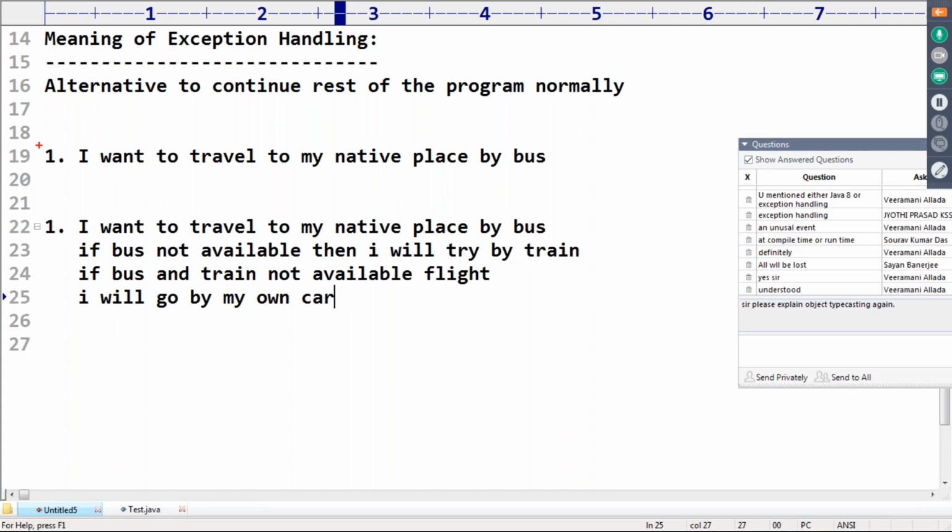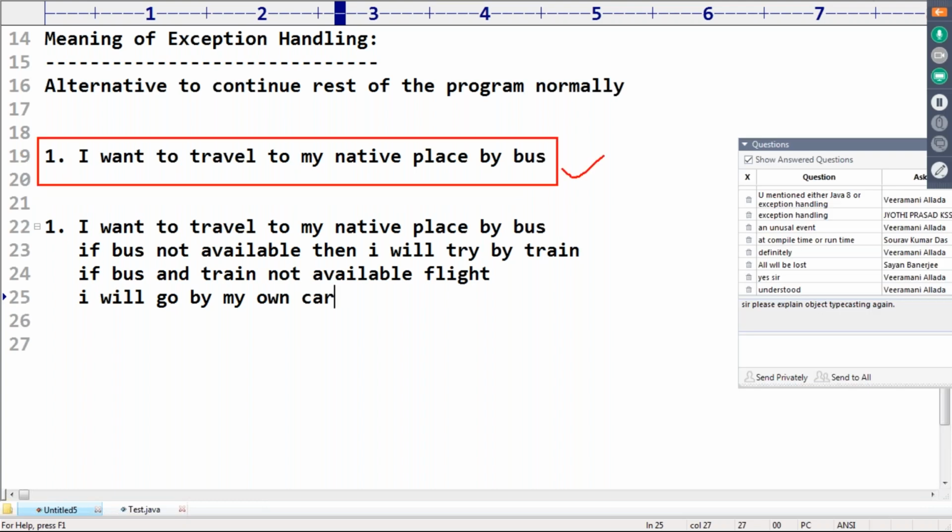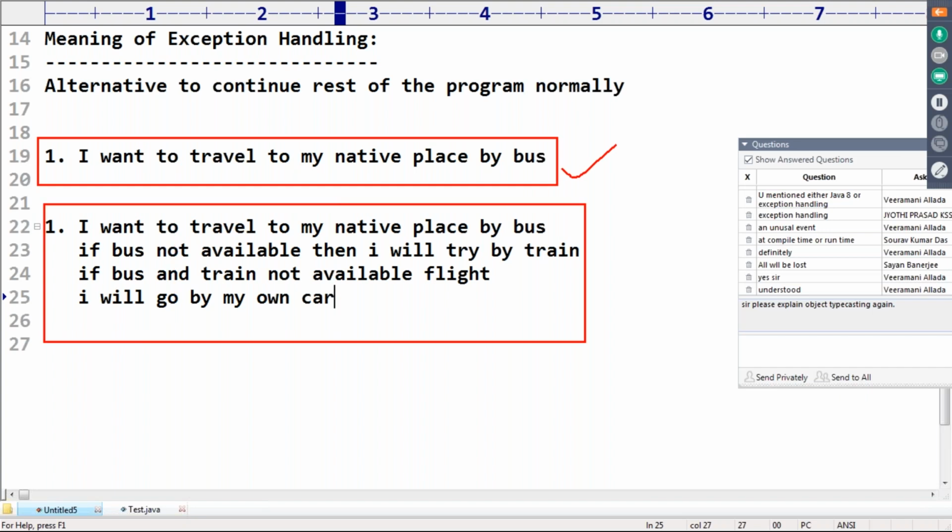One person writes the program like this. Another person writes the program like this.